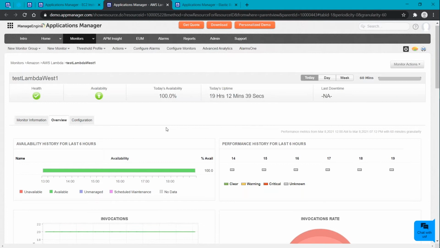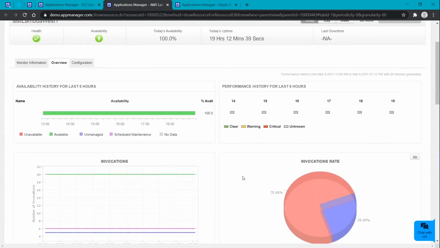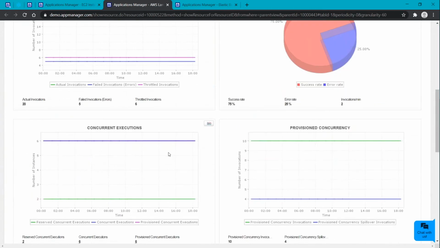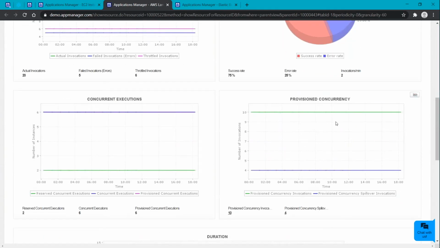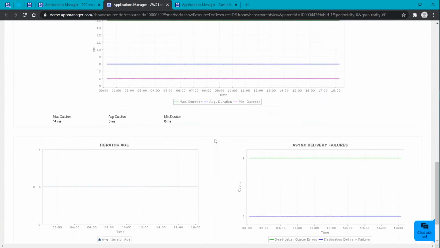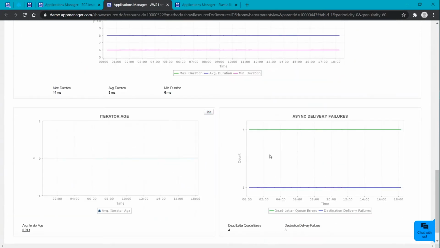The key metrics like invocation, along with the graph view, and not just that, we will also be monitoring all the execution related information along with its duration for a function to take place. And in case of any delivery failures, those details can be tracked here along with its iterator age.